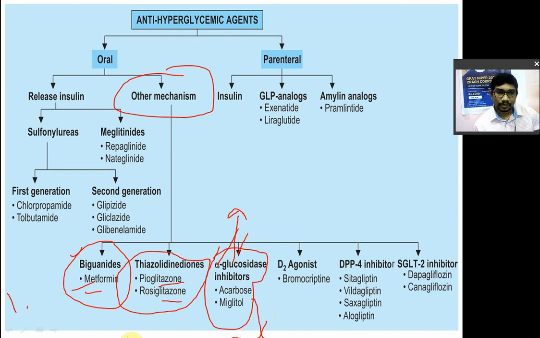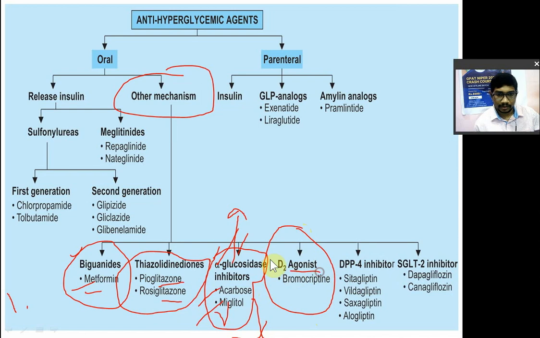In the category of alpha glucosidase inhibitors you have the drug acarbose, then miglitol and voglibose. Miglitol, voglibose and acarbose. We will see them in the next class. The fourth class is the dopamine 2 agonist.